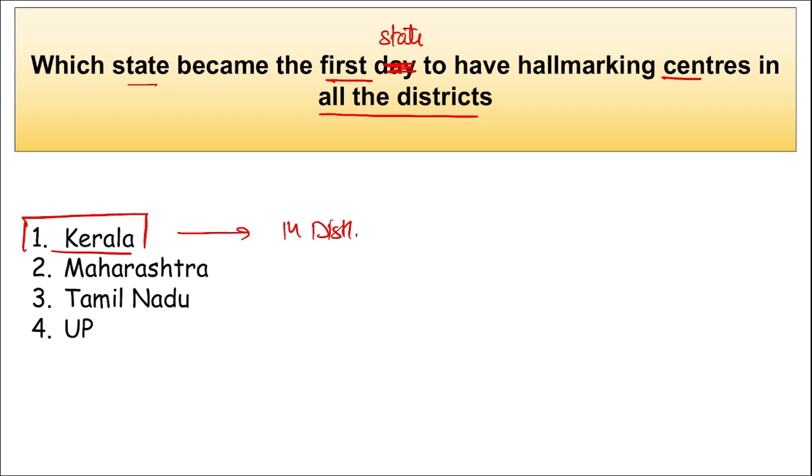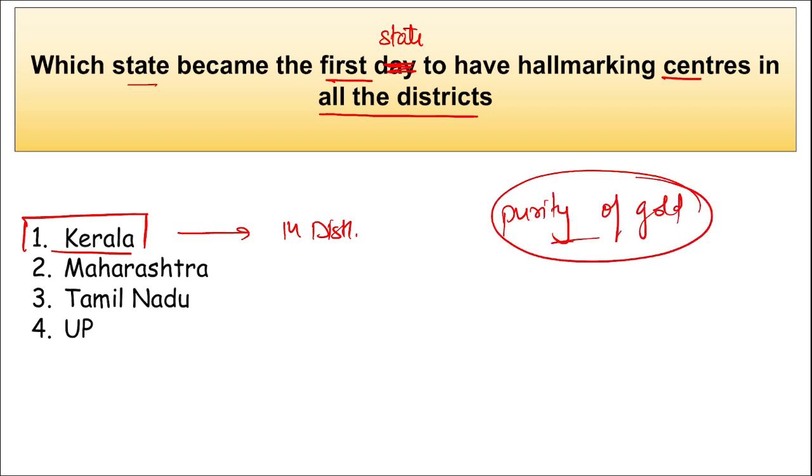Then next thing, remember, what is this hallmarking? Hallmarking is basically a system to certify the purity of gold, right? To test the purity of gold. So this is your hallmarking, correct? Then the hallmark will contain the purity of metal and it can be for any metal, but here we are talking about gold, correct? So this will make Kerala a hub of gold business and strengthen their claim to being the most reliable market in India. So all the 14 districts of Kerala will now have the hallmarking centers.